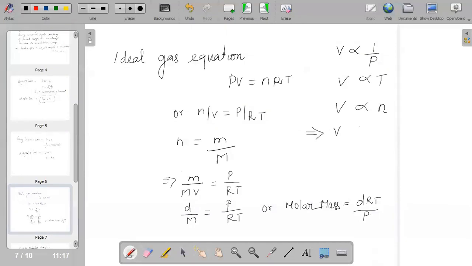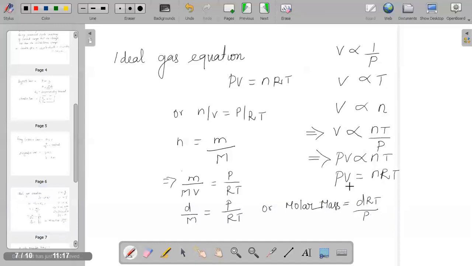Now, if we combine all these three laws, what can we conclude? Volume becomes directly proportional to nT by P. Sorry, it is P. So when we say it the other way, it becomes PV is directly proportional to nT, and when you remove the proportionality symbol, we say PV is equal to nRT.